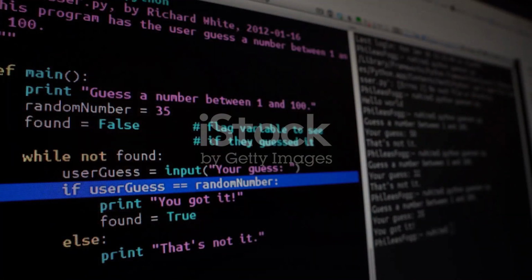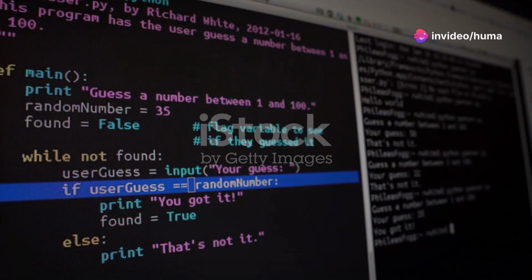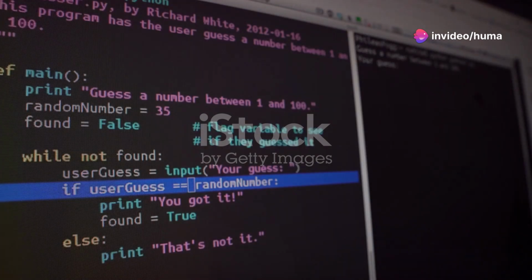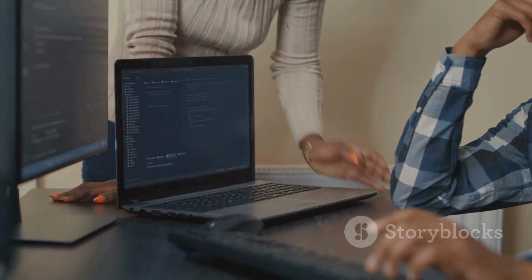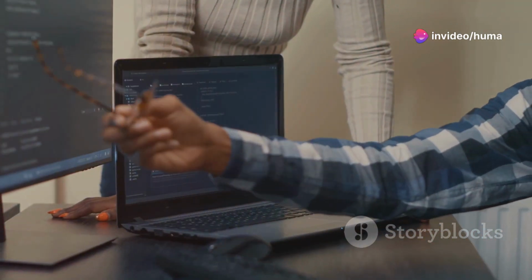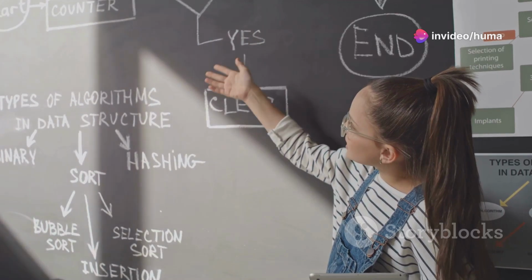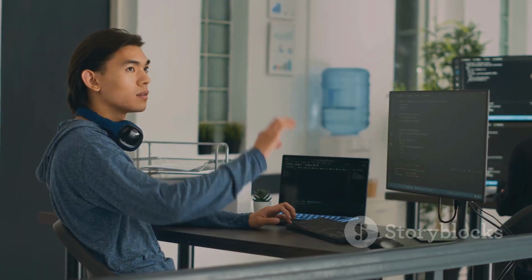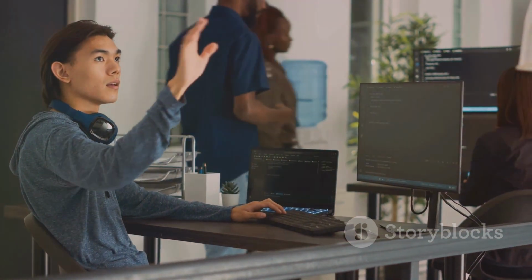Every computer program, from a simple calculator app to a complex video game, relies on three fundamental pillars: algorithms, data structures, and programming languages. These are the building blocks of computer science, crucial for mastering the field. Algorithms are step-by-step instructions that tell a computer how to solve a problem. Data structures organize and store data efficiently for easy access and manipulation. Programming languages translate algorithms and data structures into computer instructions.